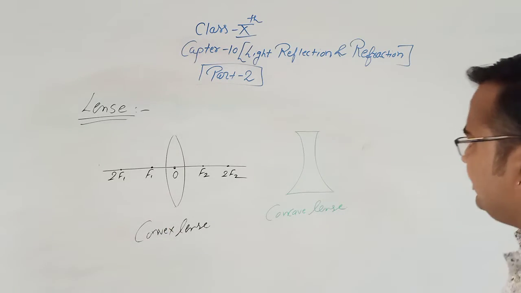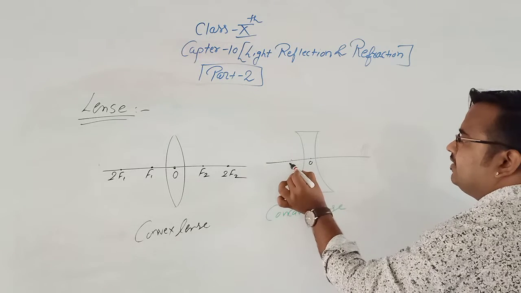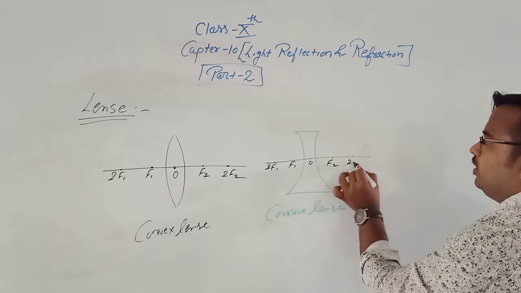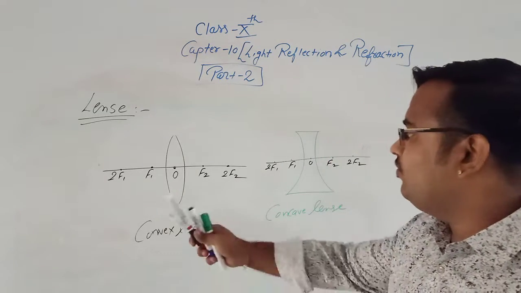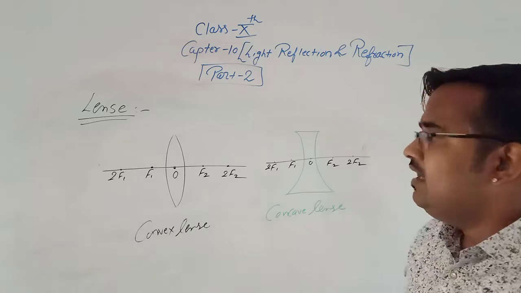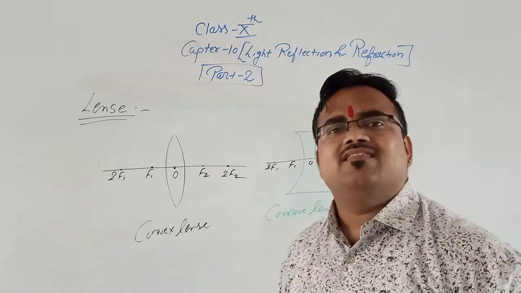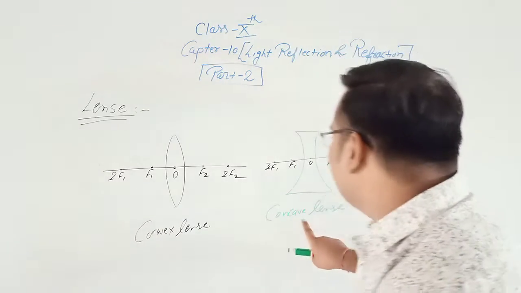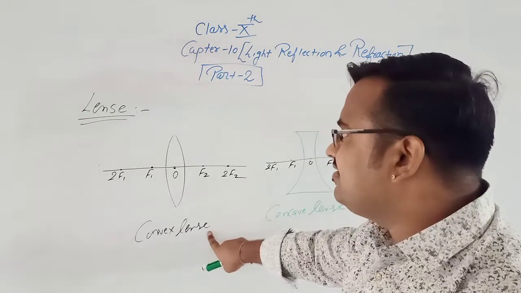Now, here also, in case of concave lens, this is the optical center. This is f1, this is 2f1, this is f2 and 2f2. Now we'll see the image formation in case of convex lens and concave lens. Keep it in mind and write it in your notebook. The convex lens is a converging lens, and the concave lens is a diverging lens. Clear? Convex lens is converging lens.